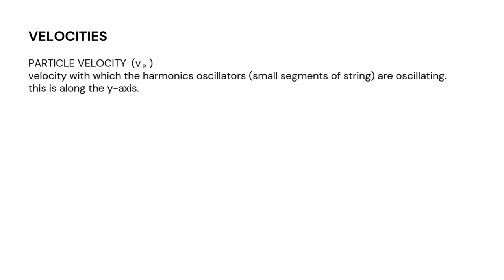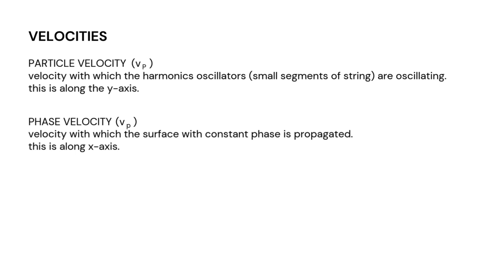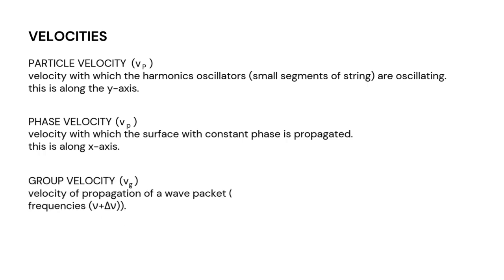So this is nothing but the velocity with which the harmonic oscillators or the particles of the string are oscillating, as the name itself says. Next we have phase velocity. It is the velocity with which the surface of constant phase is propagated. This is usually along the x-axis. And next we have group velocity.